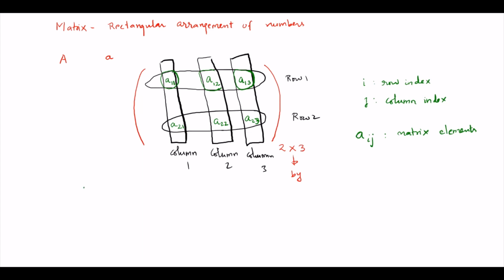So if I write A, then the matrix elements are aij, where i runs from 1, 2, 3 up to n, and j runs from 1, 2, 3 up to m. So n and m in general are not the same, so we call it a rectangular matrix.